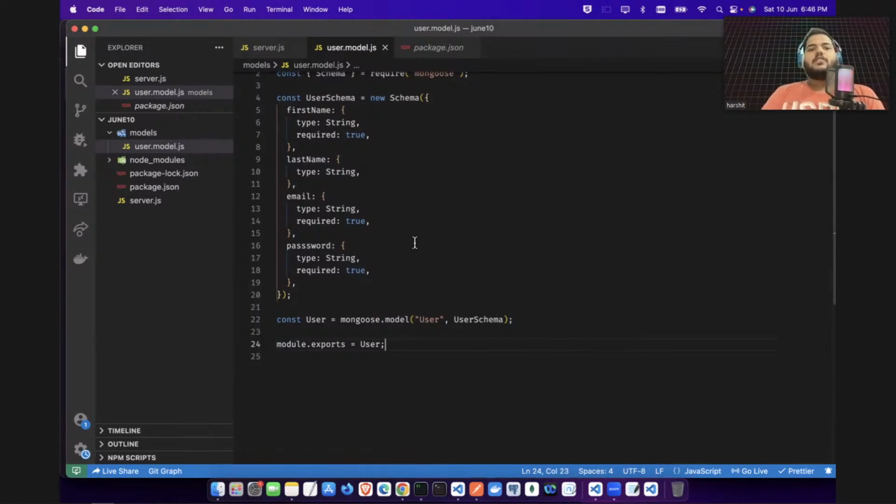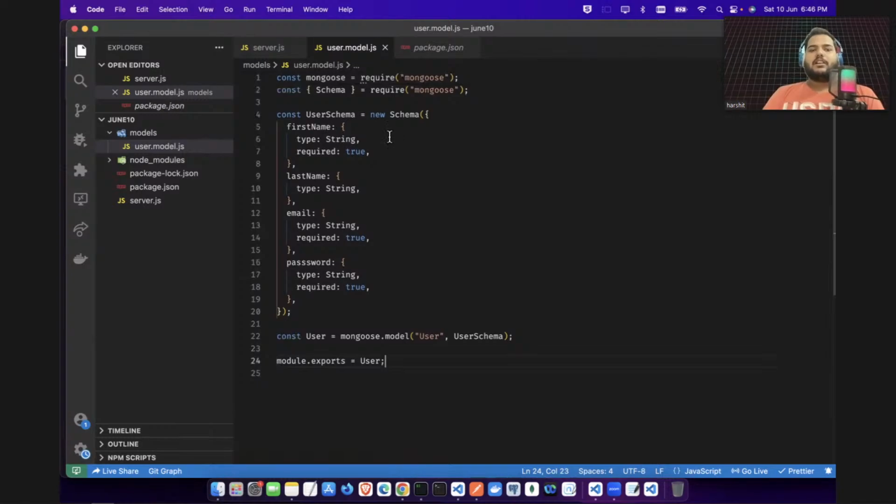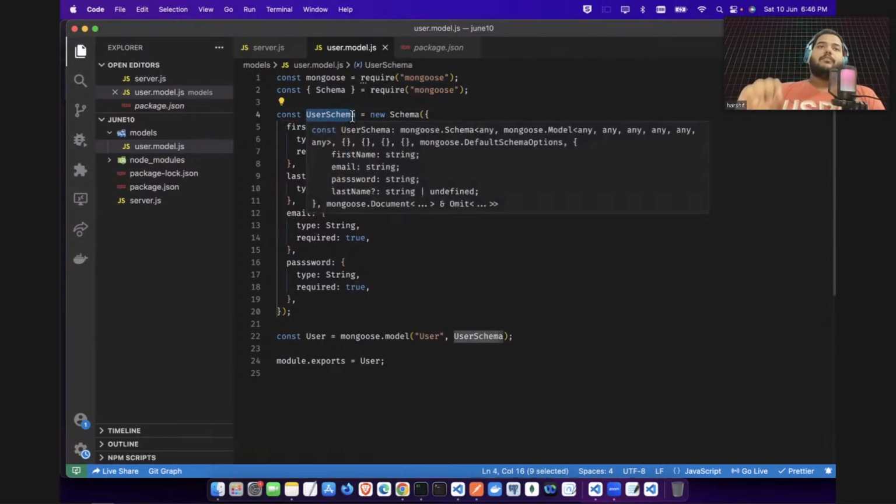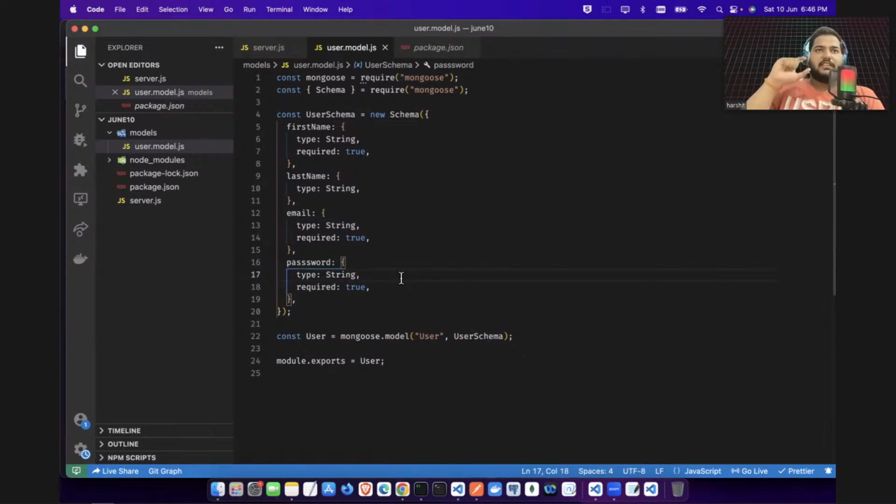So what we have done, we have set up the model here. We have set up this mongoose. We have gathered this schema, and then we have built our user schema first. So before building your model, actually, you need to tell your model, okay, this is the schema. This is the schema which I want to follow. So we have built this schema. So the schema will have the last name, first name, email address, password, and all these things are there. And this is done.